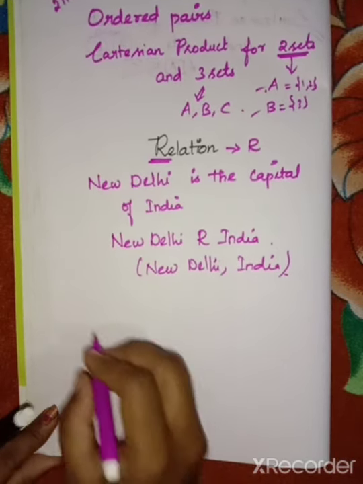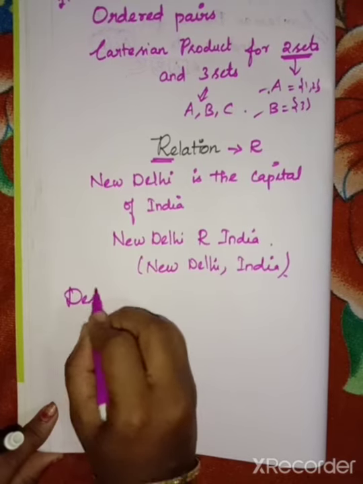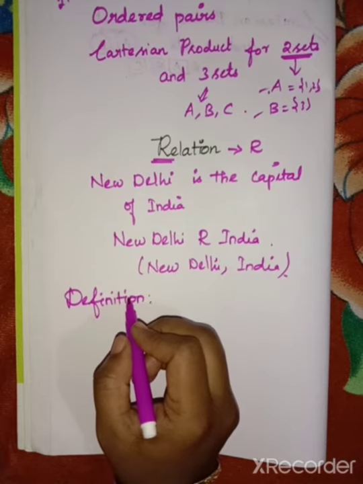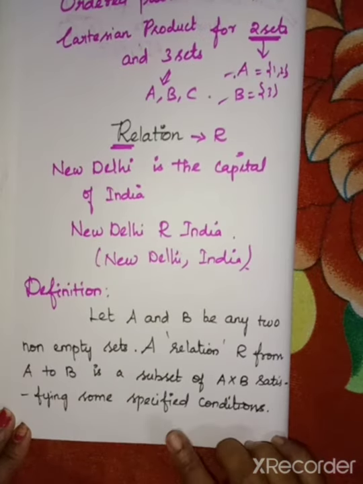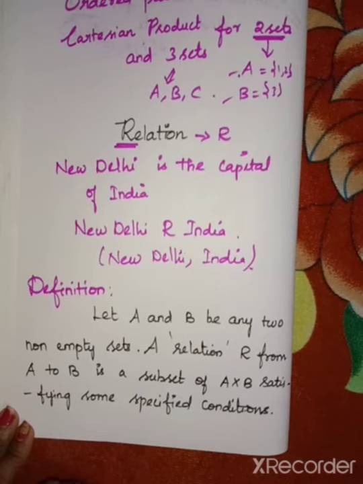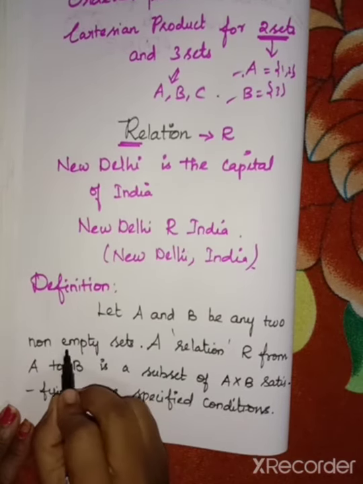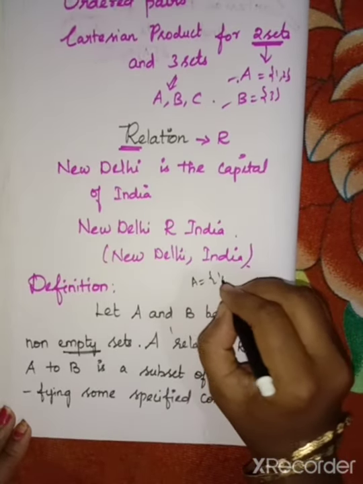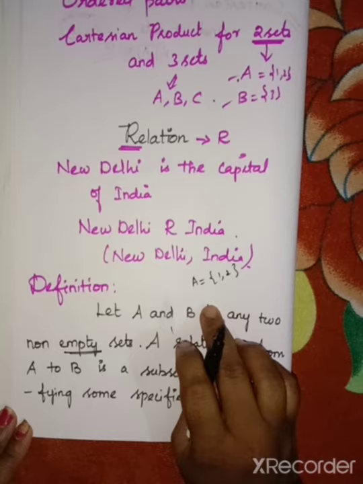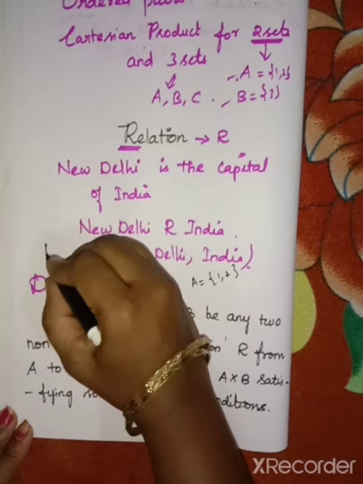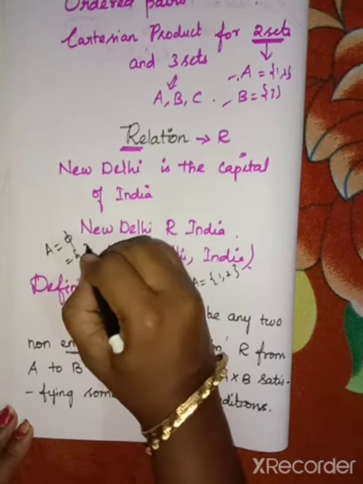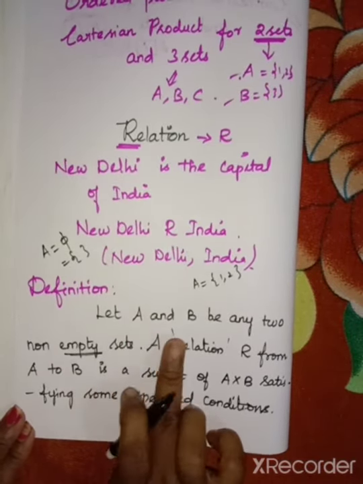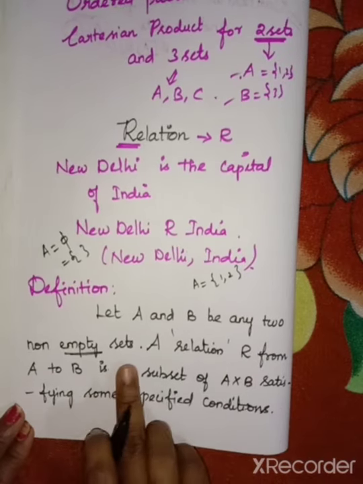So now see the definition. Let A and B be any two non-empty sets. What is a non-empty set? That means if you have a set, it has some elements in the set, that is a non-empty set. If you have an empty set, that is A equal to null, or without elements, that is called an empty set. So here, let A and B be any two non-empty sets.